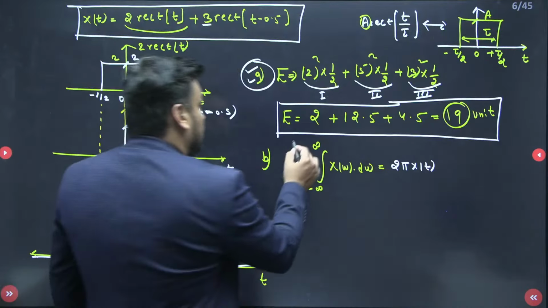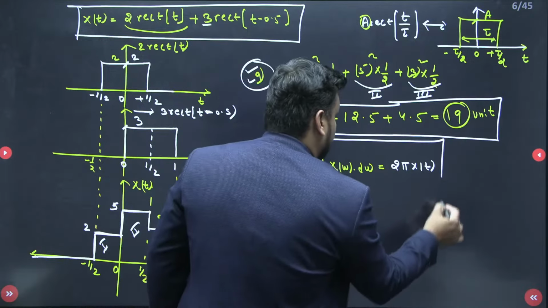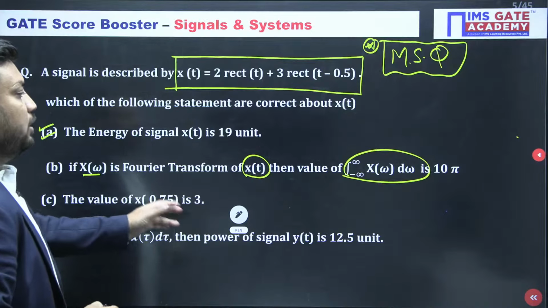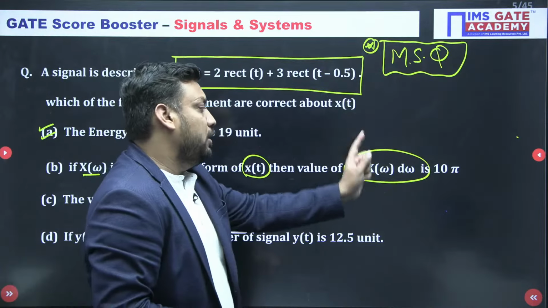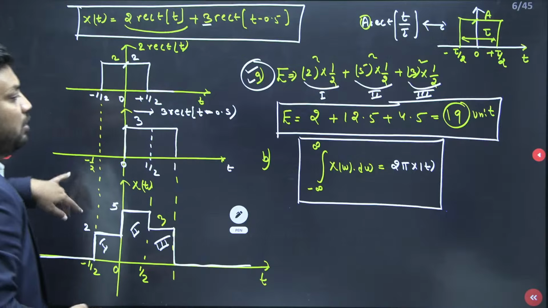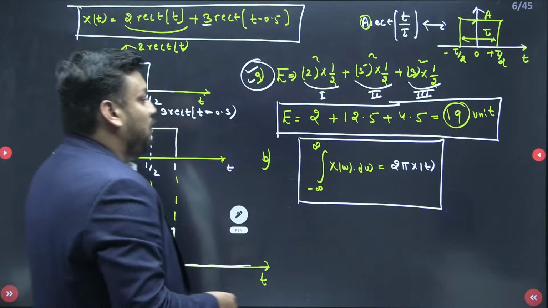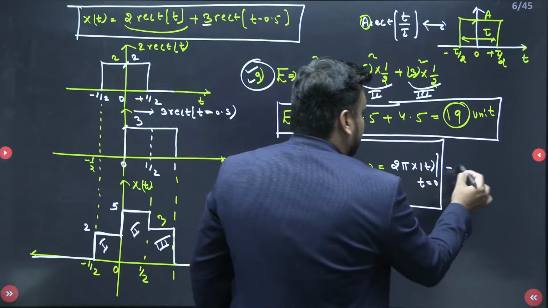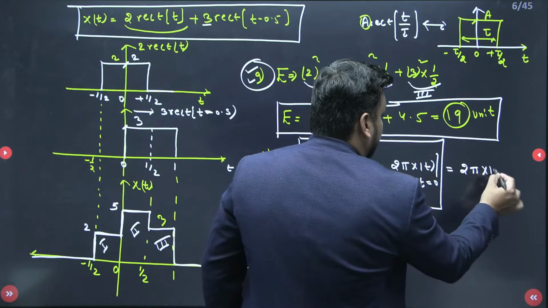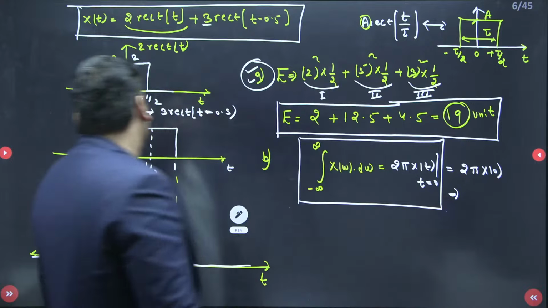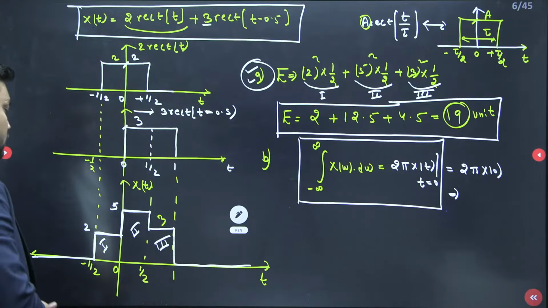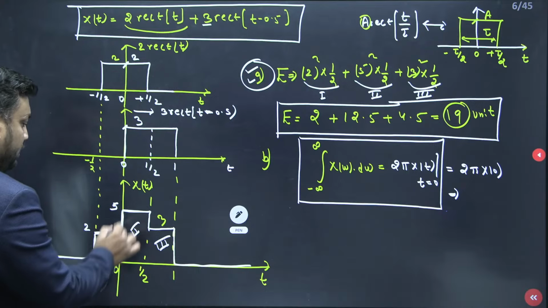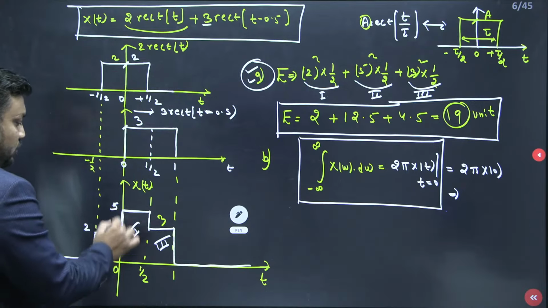Yes. So if the examiner is asking for this, the integral from minus infinity to infinity of X of omega d omega should be equal to 2 pi x of 0. And what is my x of 0 value? Here t equals 0. So from the diagram itself, what is your x of 0 value? Eventually when you see here, you will get that the x of 0 value is 5. Its magnitude is 5, right?